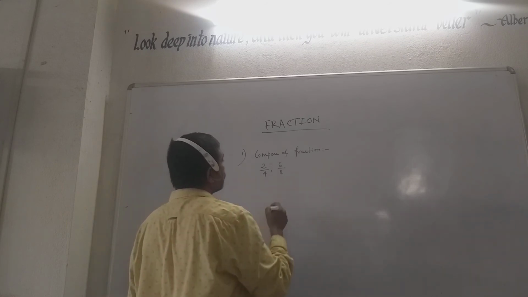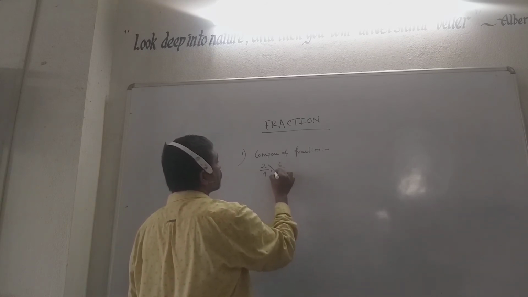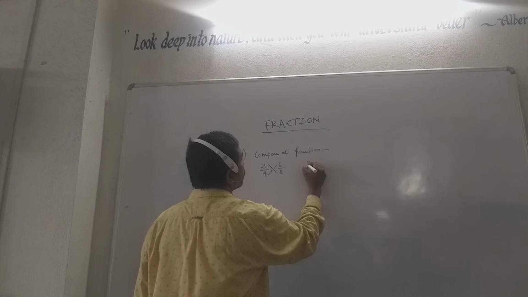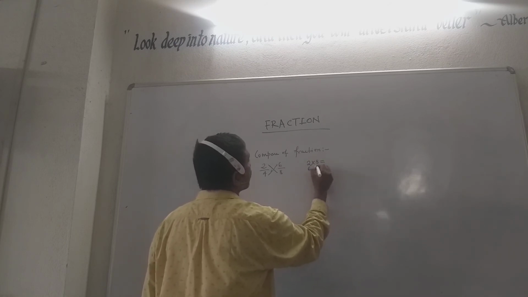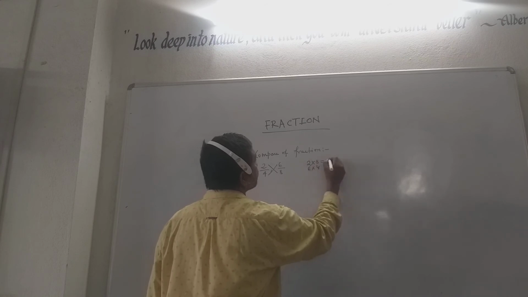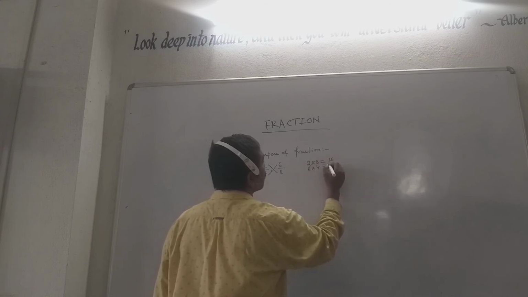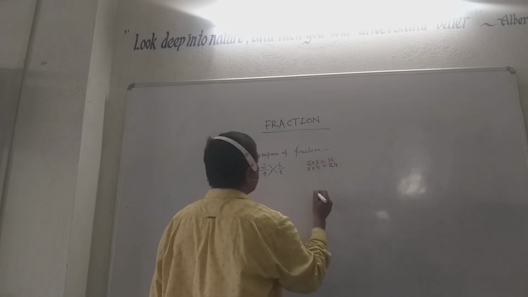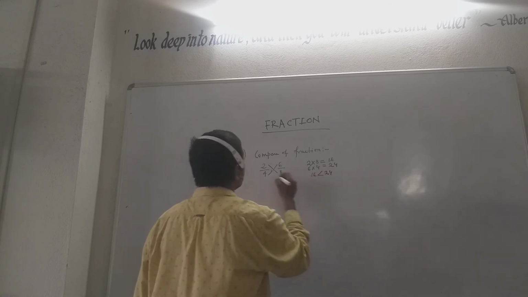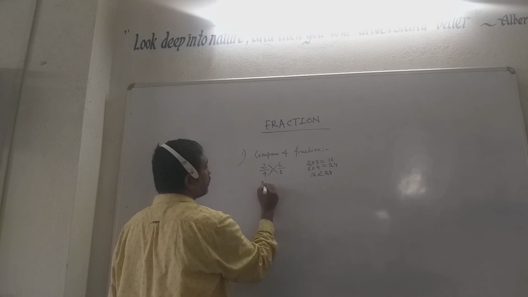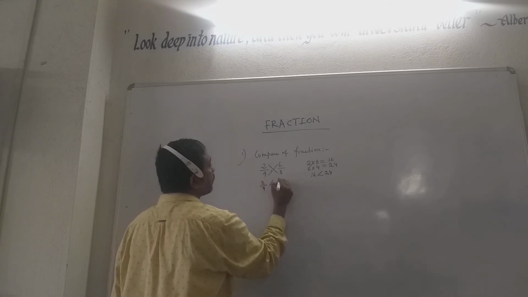First, you can do it crosswise. Find the cross product. So 8 twos are 16, 6 fours are 24. Here 16 is less than 24. So 2 by 4 is less than 6 by 8.